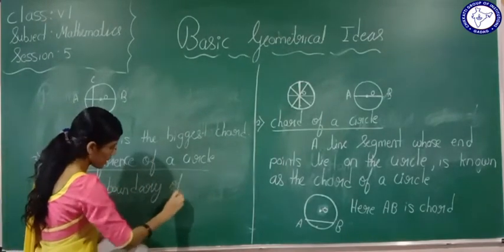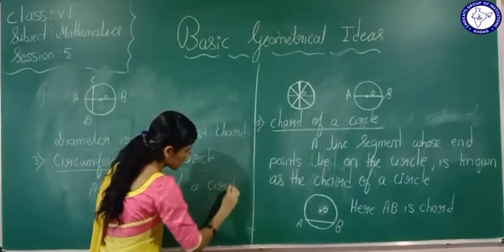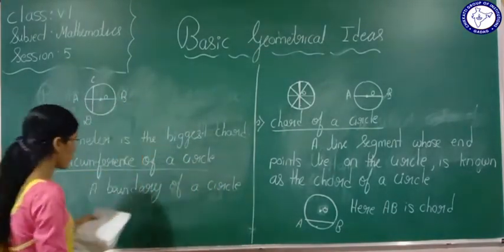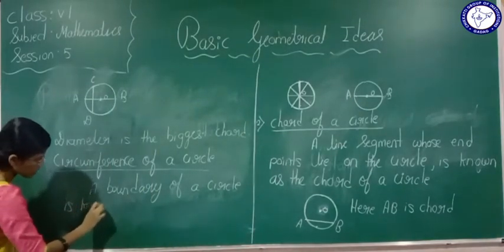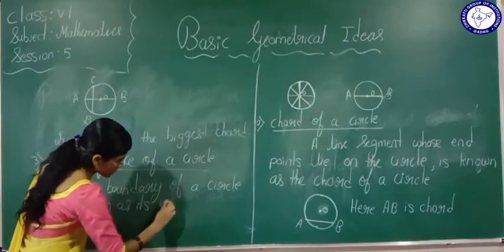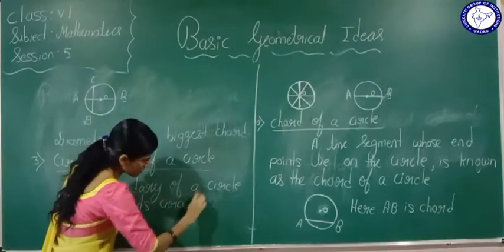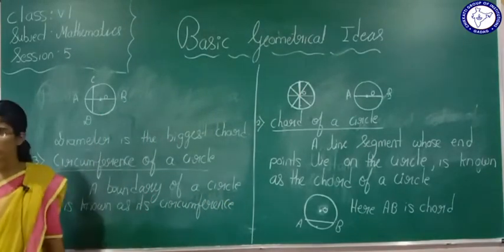A boundary of a circle is known as its circumference. Now see, what is the circumference?